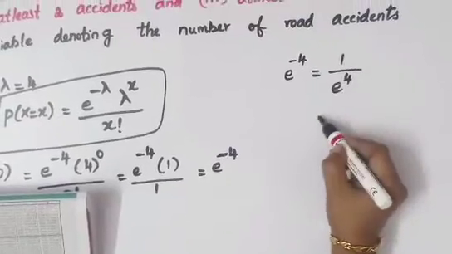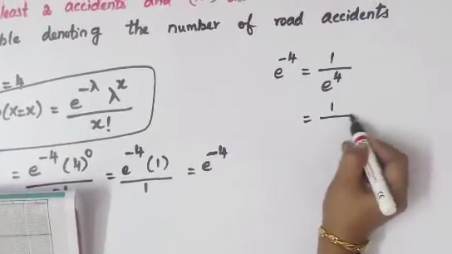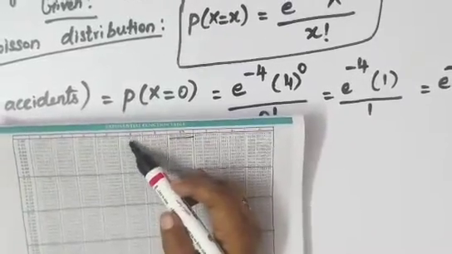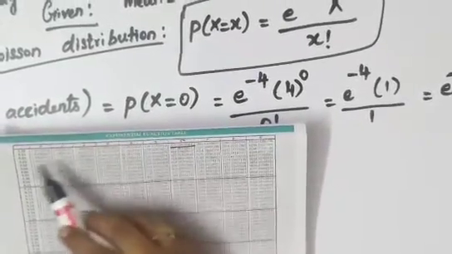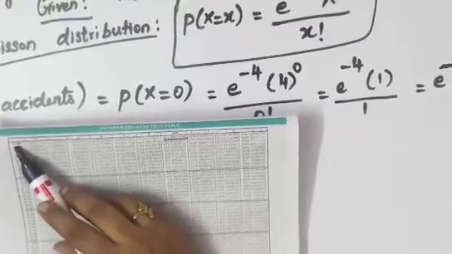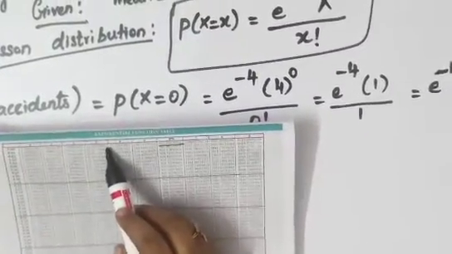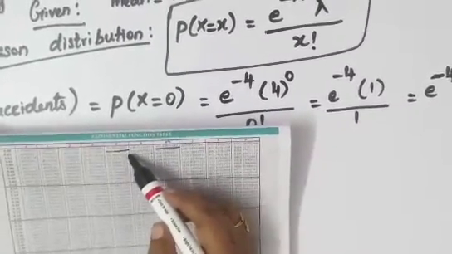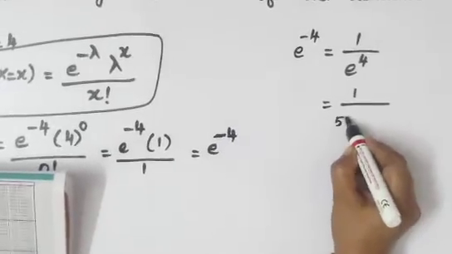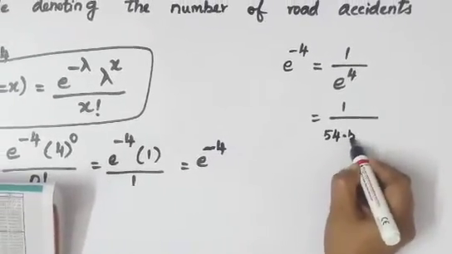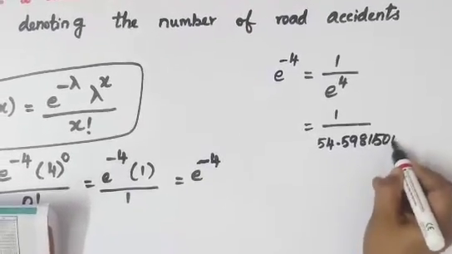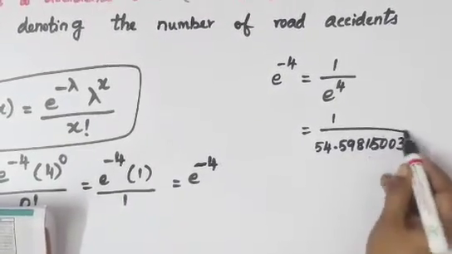So getting back to your book, we need the e power 4 value. 4 is here, 4.0 only, and the first value, 54.598150003, is the value we take from the book.